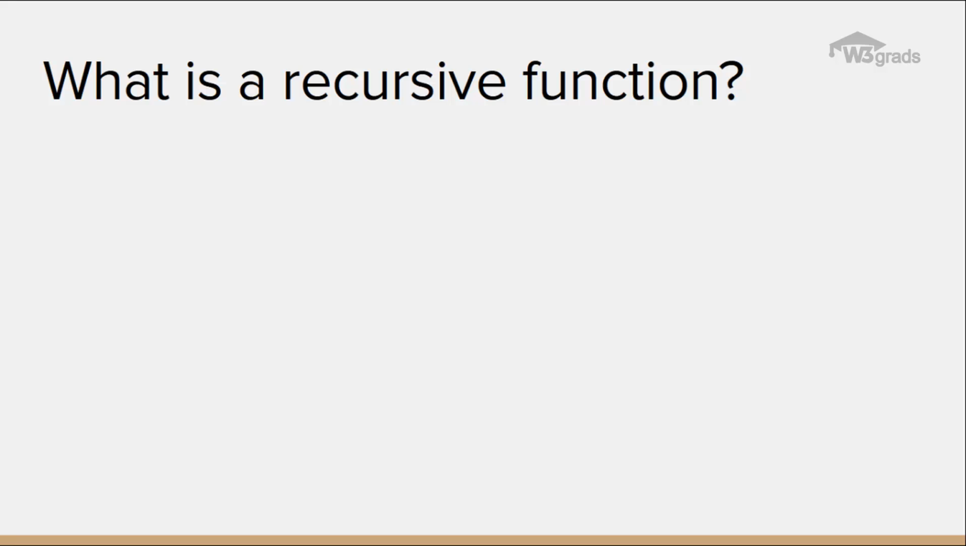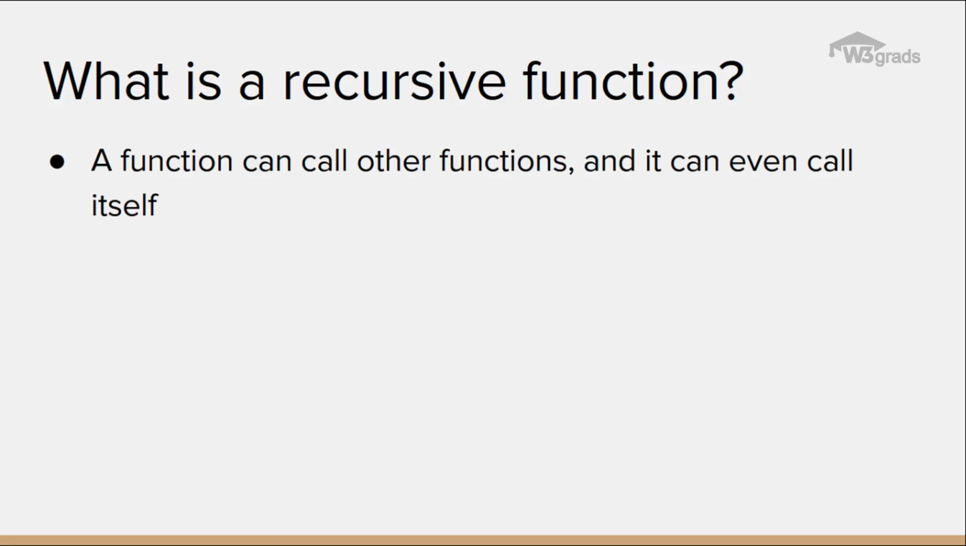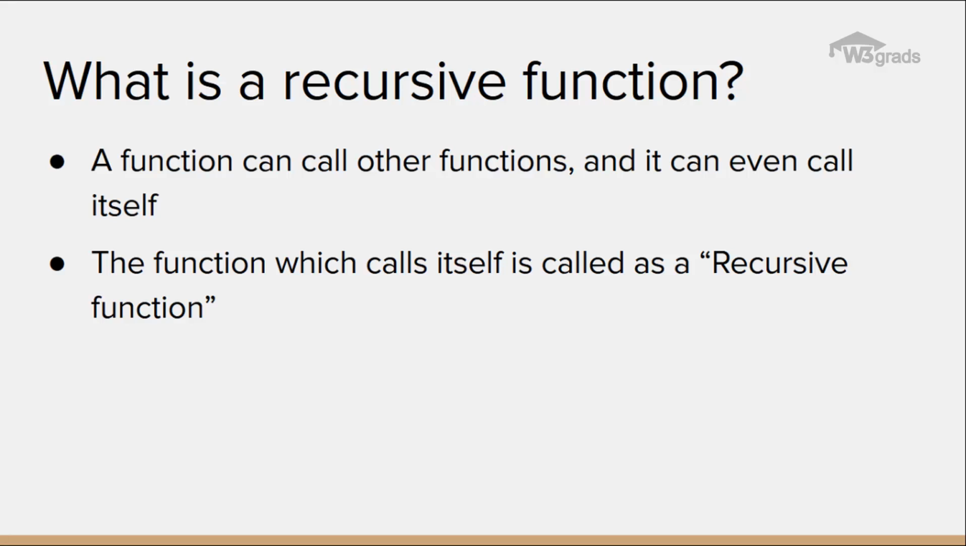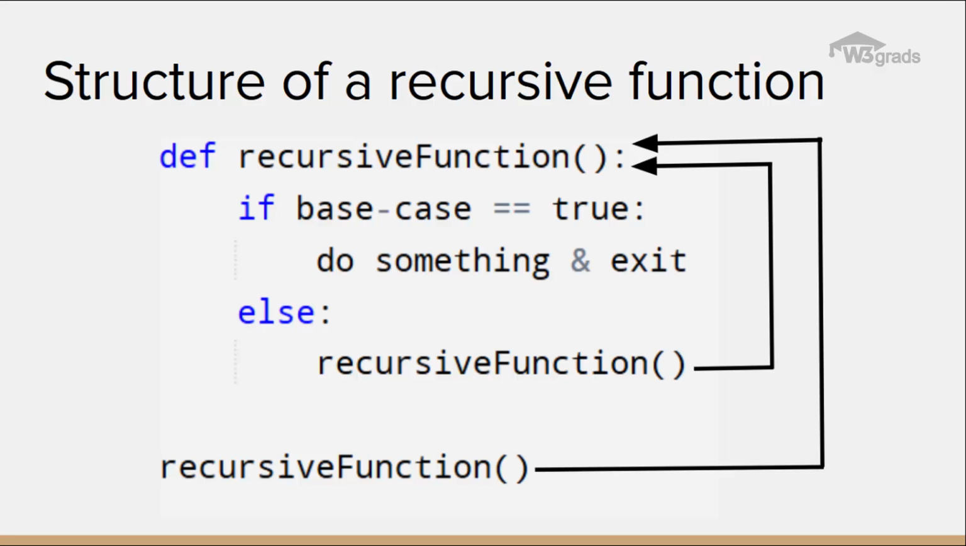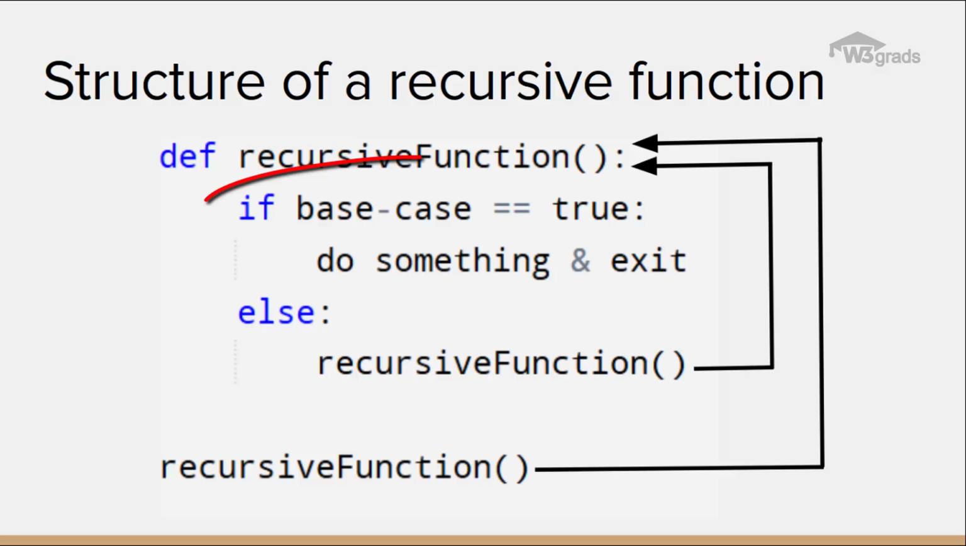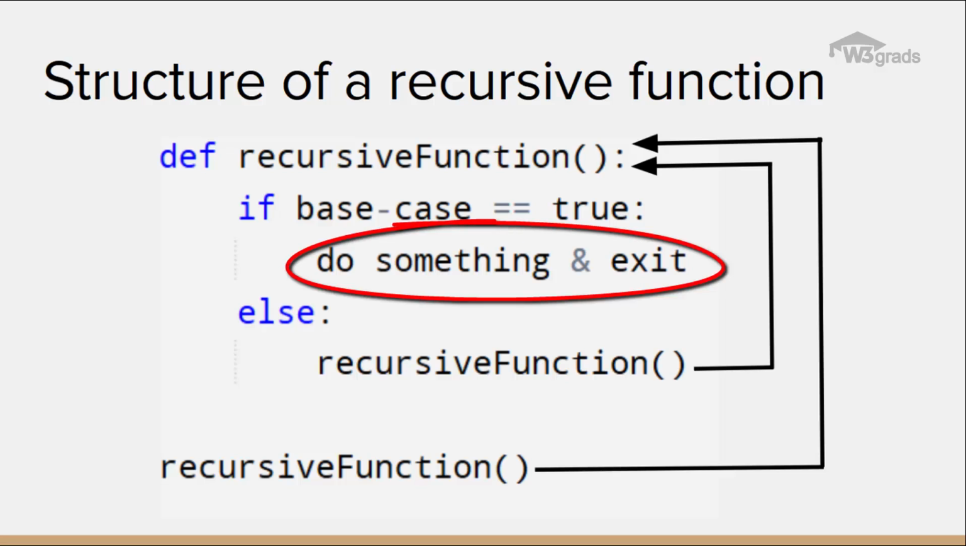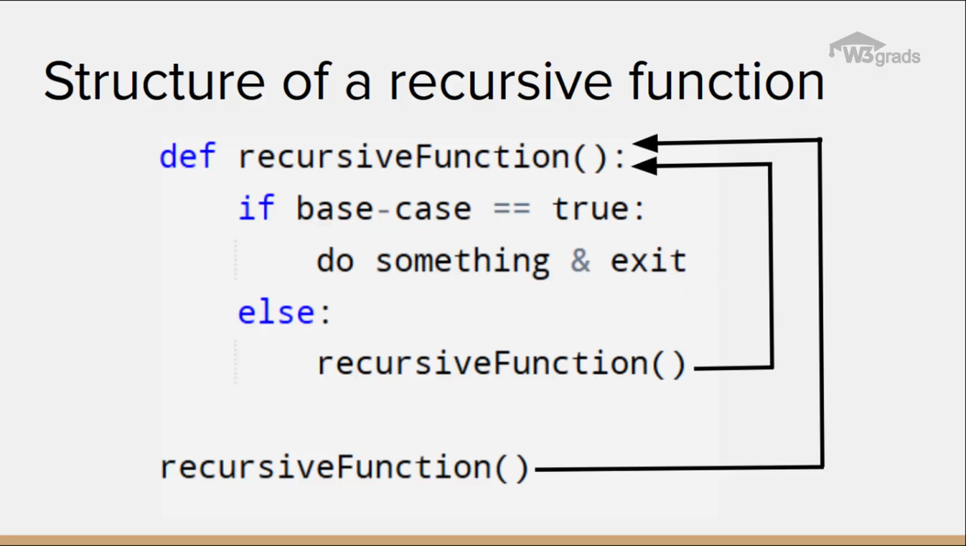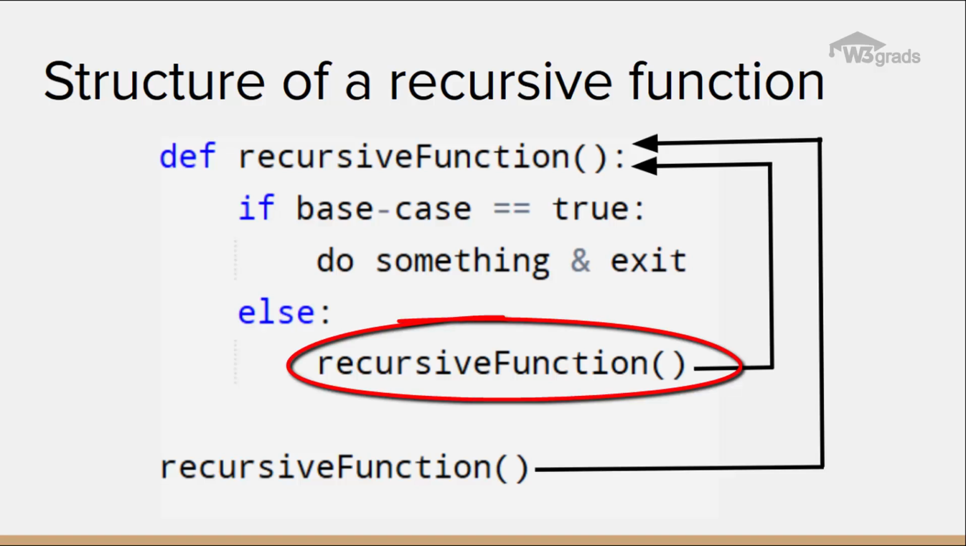Let us now look at the recursive function. In many programming languages including Python, we know that a function can call other functions. In addition, it is even possible for a function to call itself. This type of function which calls itself is termed as a recursive function. The image shows the structure of a recursive function in Python. Here, when a recursive function is called by an external code, the control of the program goes to the location where the function is declared, then it moves inside the function body and evaluates the base condition. If the base condition is met, then the program does something meaningful and exits. Otherwise, the function does some required processing and then calls itself again and again till the base condition is met.